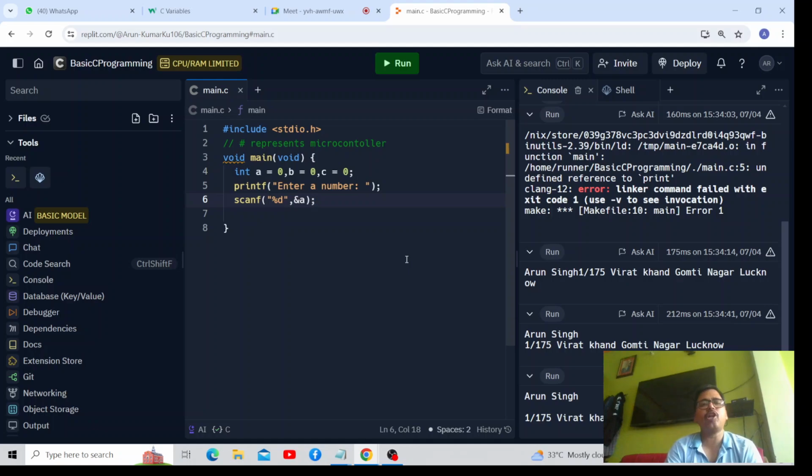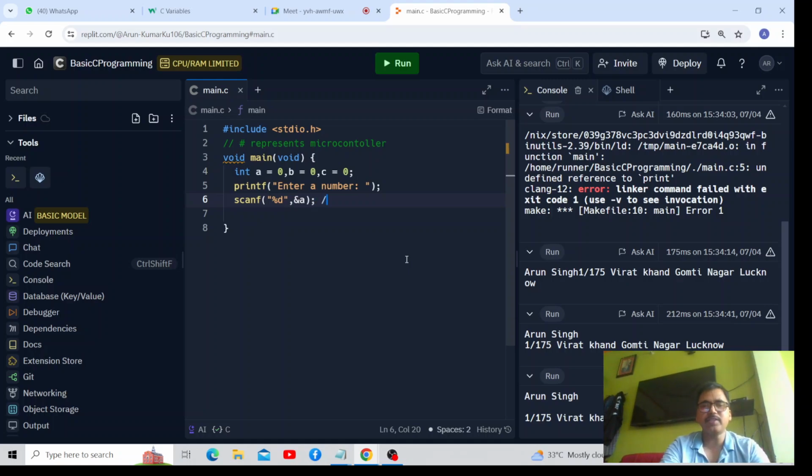Remember, the stdio.h header file implements or represents all input output operations in C. Input operation is always implemented with the help of the function scanf. In scanf, you can see there are two parameters. One parameter is within double quotes, %d, comma, ampersand A.